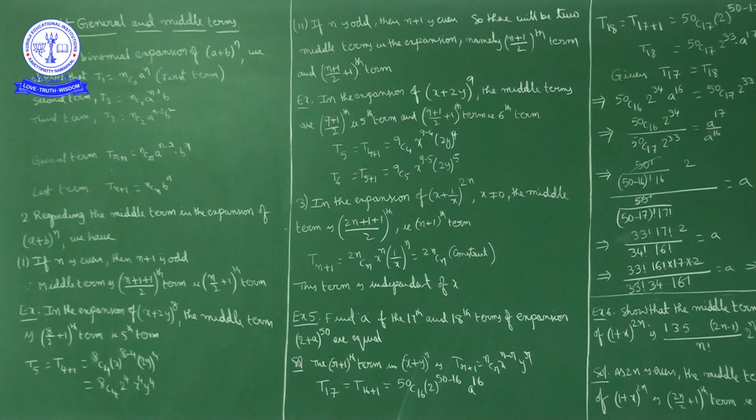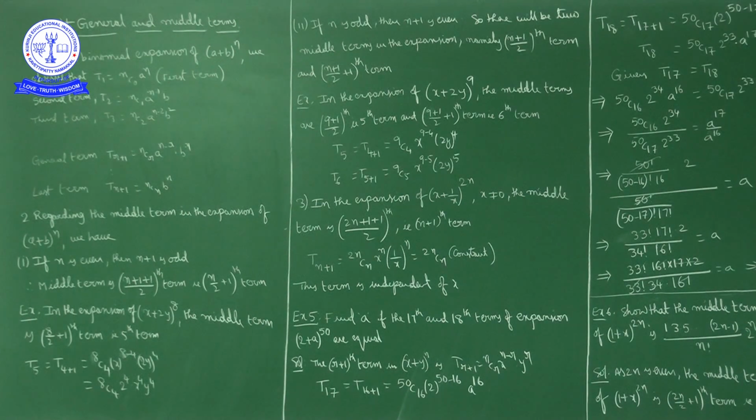Is that clear? Now if n is even in (a + b)^n, then the number of terms will be odd, since n + 1 is odd. So the middle term is the (n + 1 + 1)/2 th term, nothing but the (n/2 + 1)th term. If n is even, the middle term is the (n/2 + 1)th term.